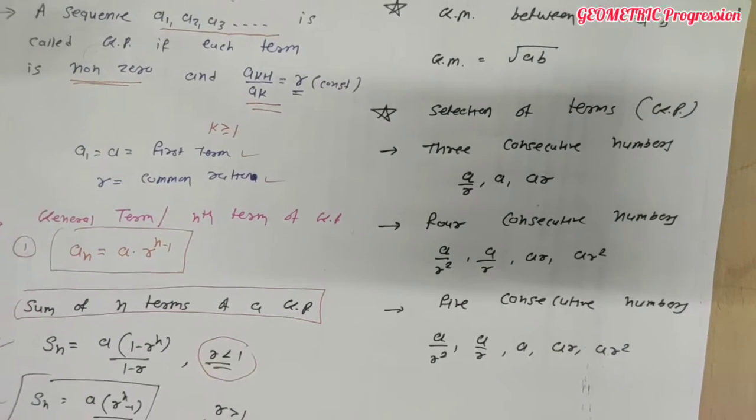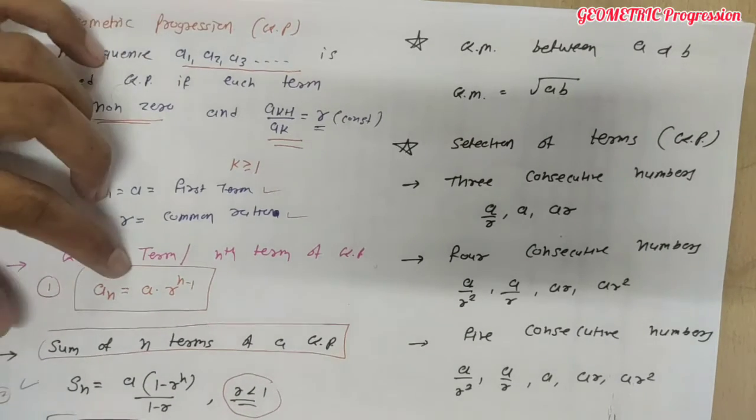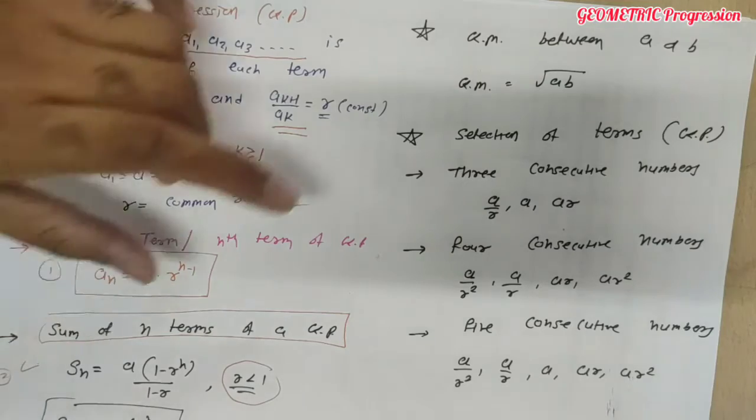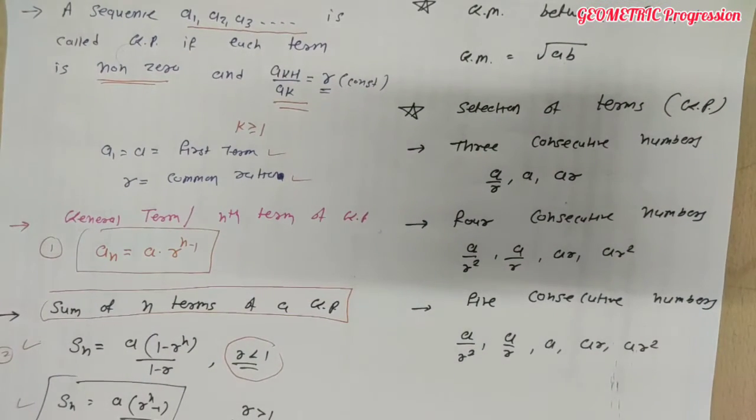Clear, students? So this is the short introduction regarding geometric progression: definition, nth term, sum of n terms and selection of terms. Is that clear? Does anyone have any doubt in this?